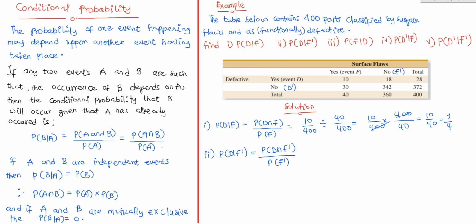So their probability, that's the probability of D intersection F prime, is going to be 18 over the total number of parts. That will be 18 over 400, right? And then the probability of choosing a part with no surface flaw: all these parts here have no surface flaw, so you add them and that gives us 360. So that's going to be 360 over 400, right?